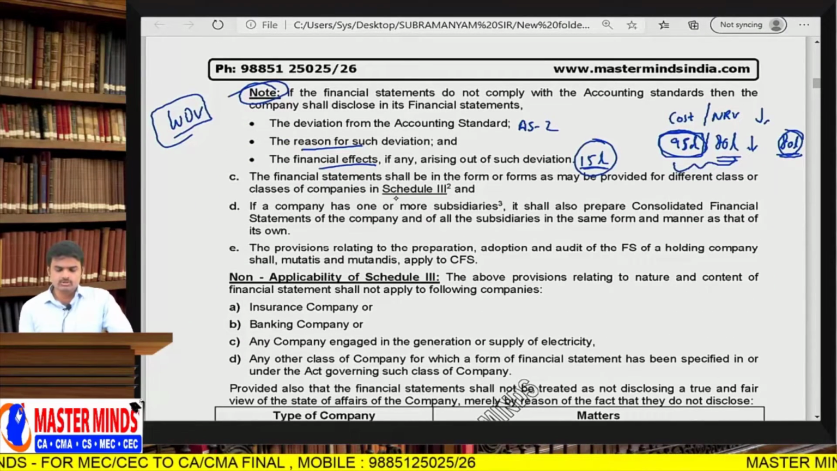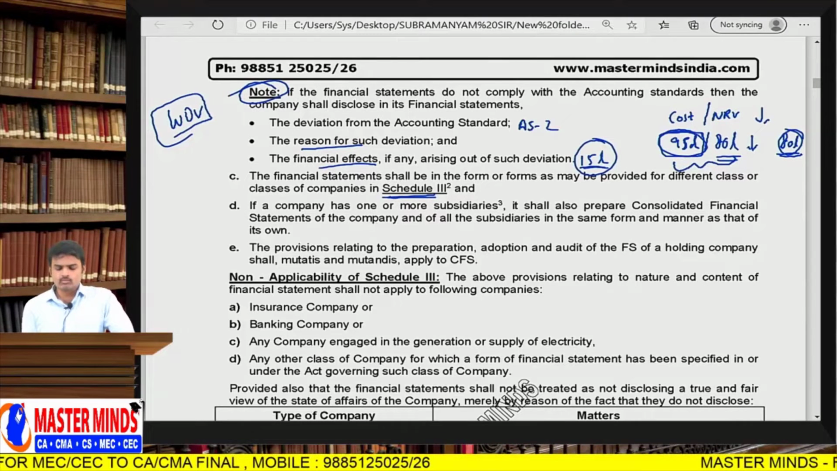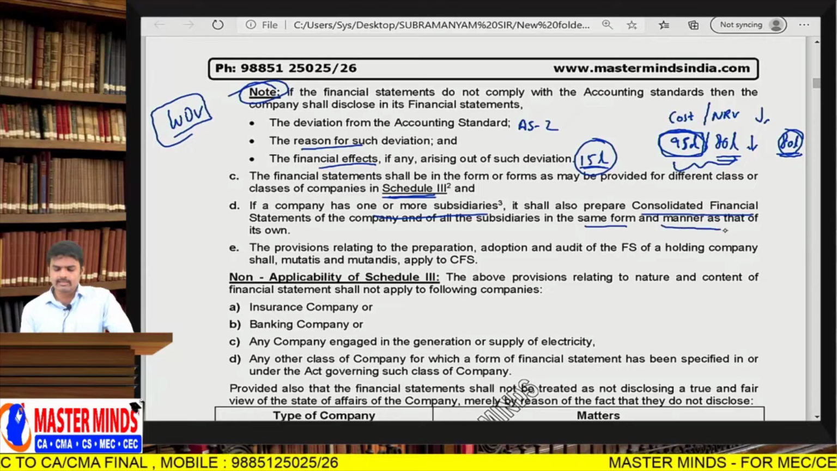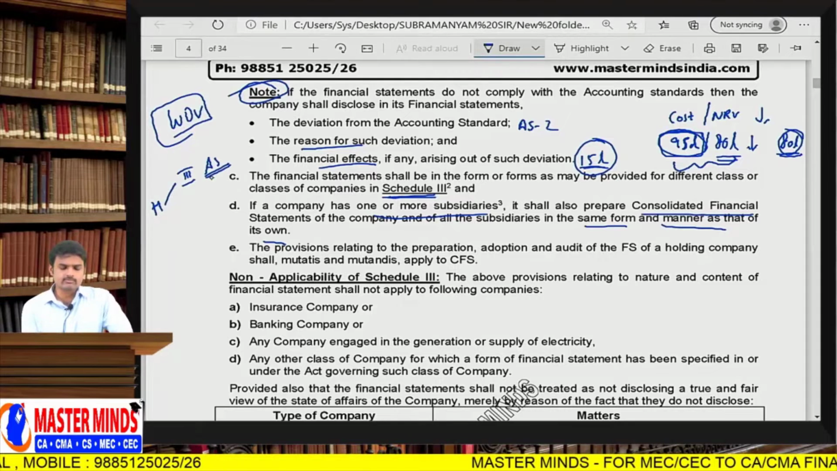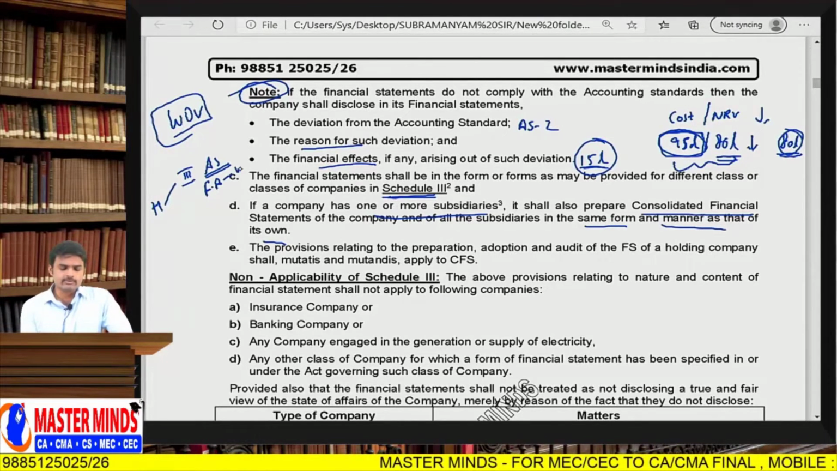So next one, Schedule 3. If a company has one or more subsidiaries, then you have to prepare CFS in such form and manner as that of its own. That means the holding company is following the form of Schedule 3 and accounting standards. For example, accounting standards relating to fixed assets valuation, and depreciation, where they are following WDV.